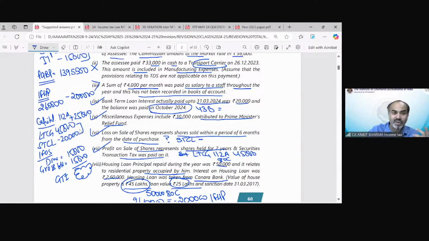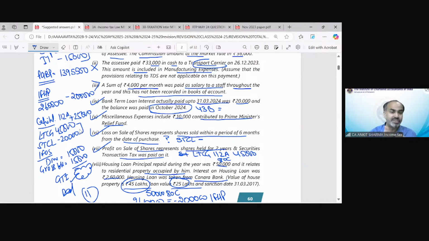So in this scenario, I personally feel if you are able to calculate the GTI and the deduction part out of at least 15, you will get 11 or 10 marks easily. So 3, 4 marks will of course be the part of tax calculation, but in the compulsory question, if out of 15 you are able to get 10 marks, it's a very, very good score, because that will boost your confidence in the examination.